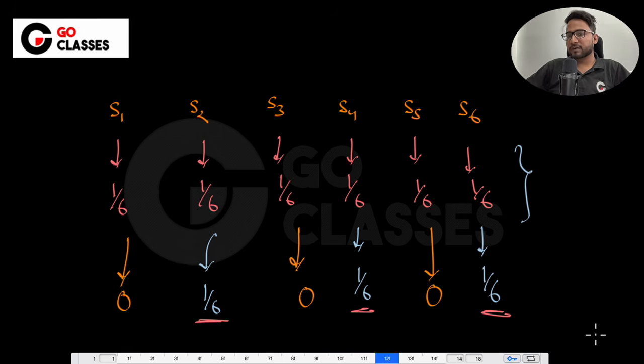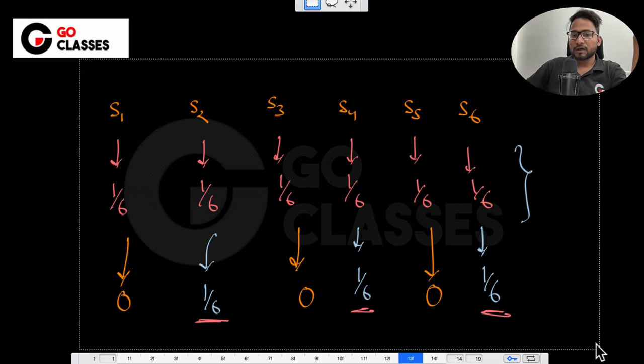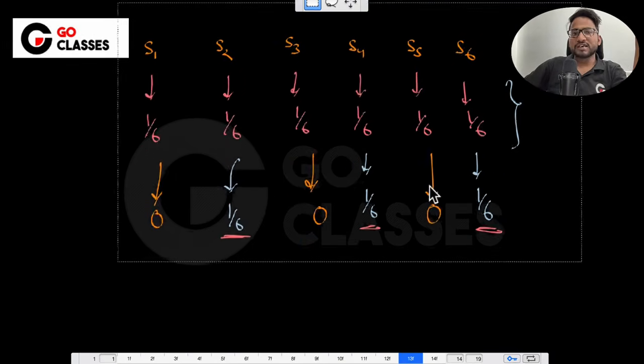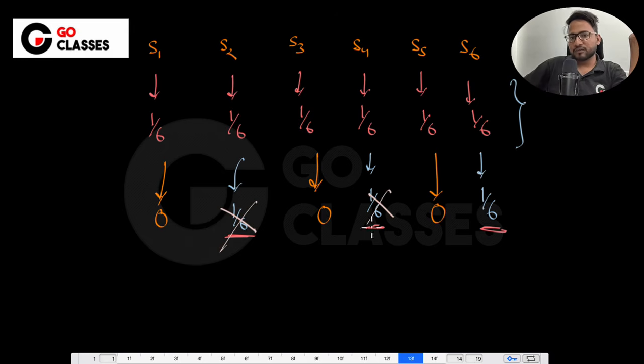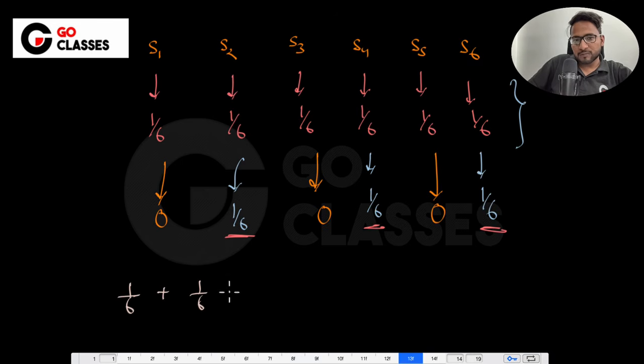I hope the problem statement is clear to everyone. So what we are doing, we are first reducing the sample space. Now on the new sample space, we want to redistribute the probabilities. So let me give you the hint of how we can redistribute these probabilities, and then finally we can eventually derive the conditional probability formula. Okay. So let's redistribute these probabilities. One thing is very clear, that these cannot be 1 by 6. We need to redistribute these probabilities such that ultimately the summation is 1. So let's do one thing. Let me write the 1 by 6 here, this 1 by 6 here, this 1 by 6 here.